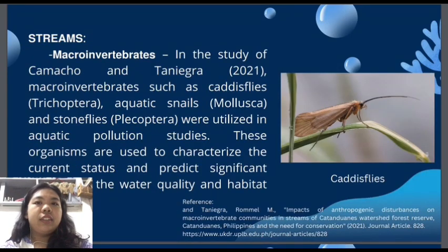We have here the macroinvertebrates. In the study of Camacho and Taniegra 2021, macroinvertebrates such as the caddisflies, aquatic snails, and stoneflies were utilized in aquatic pollution studies. These organisms are used to characterize the current status and predict significant changes in the water quality and habitat stability.